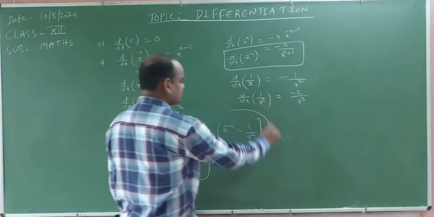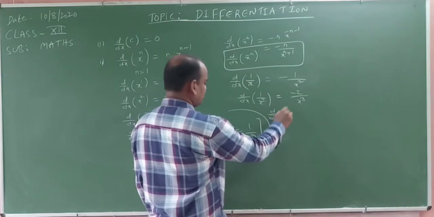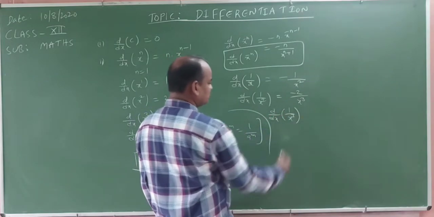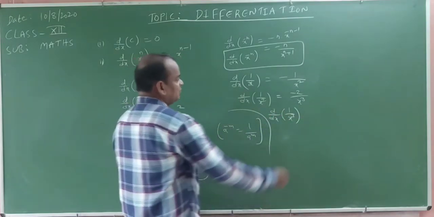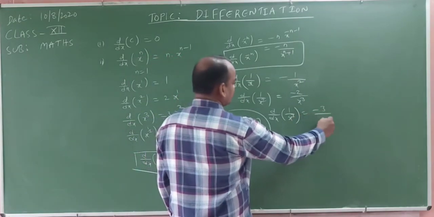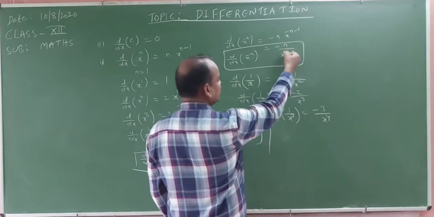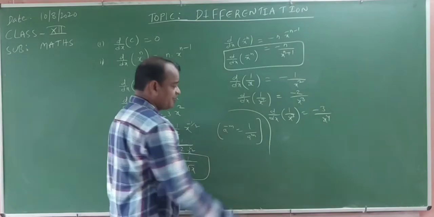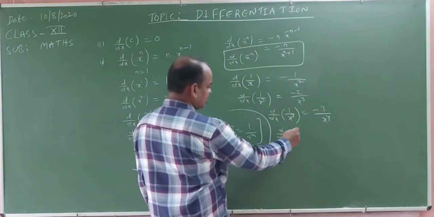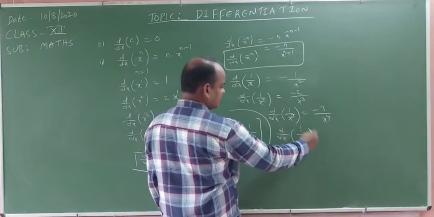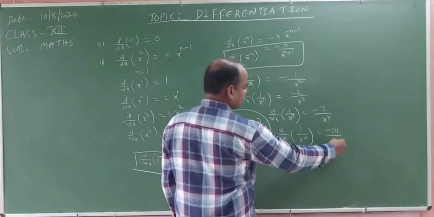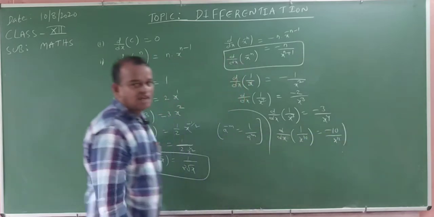Okay, my dear students. d by dx of 1 by x cube is minus 3 by x power 4. Carefully observe: minus n by x power n plus 1. First of all, derivative of 1 by x power 10. What happened? Minus 10 by x power 10 plus 1, means x power 11. Simple.